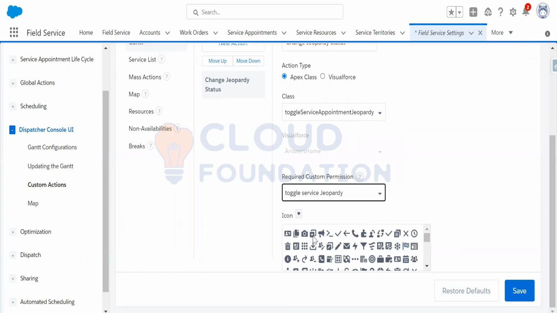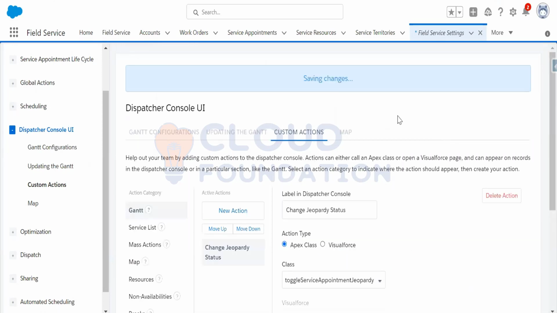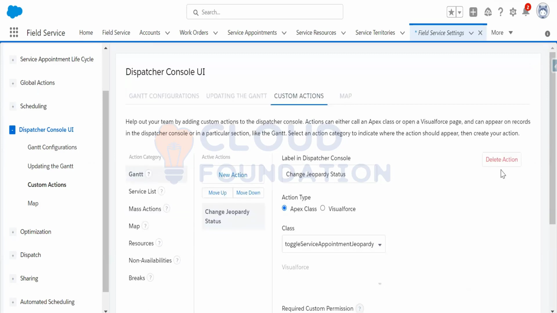Suppose this is the icon. I will just save it. Saving the changes. My action got saved. Here you're able to see the delete action. You can also delete the actions you have created if not required.